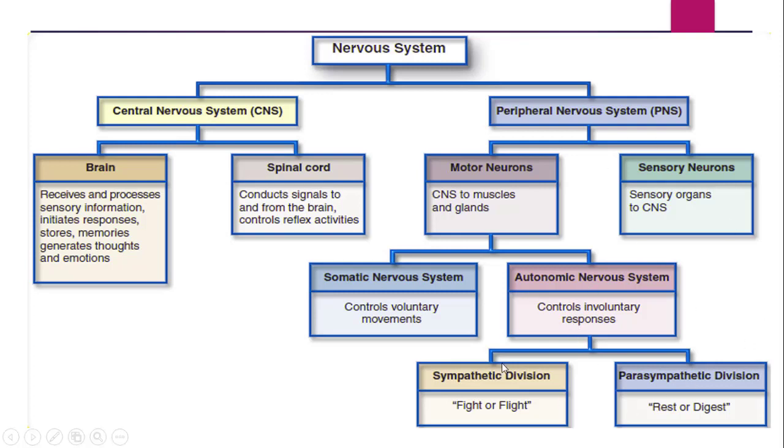The autonomic nervous system is divided into two parts, the sympathetic division and the parasympathetic division. The sympathetic division is also called the fight or flight response system, and the parasympathetic division is also called the rest or digest pattern of system. All these things, ANS and the sympathetic and parasympathetic divisions, we are going to see in our second sessional. Since today we are dealing with only CNS, we will talk about the central nervous system today.